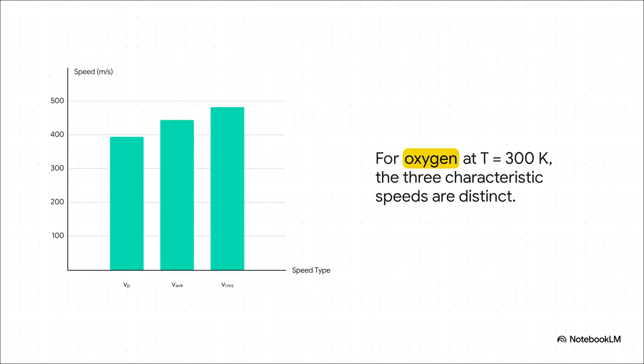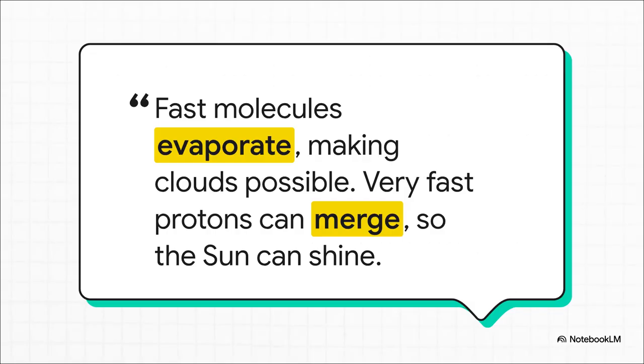So the crucial thing to get here is that these 3 speeds are not the same. For oxygen at room temp, for example, the most probable speed is about 395 meters per second. The average is 445, and the RMS speed is the fastest of all at 483. This just shows you how the distribution curve isn't symmetrical. It has this long tail of high-speed molecules that pulls the average and especially the RMS speed over to the right of the peak. And that high-speed tail, it is unbelievably important.